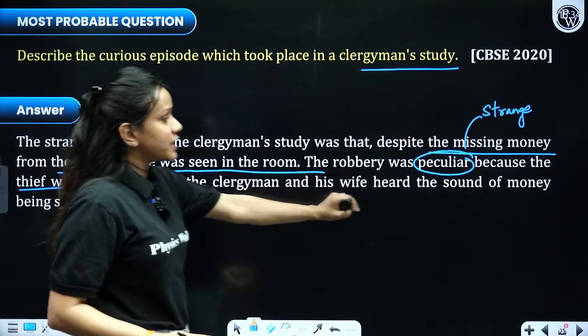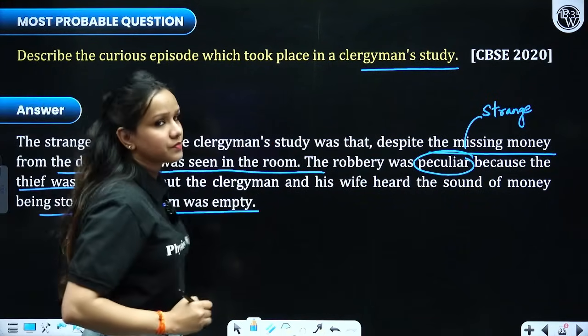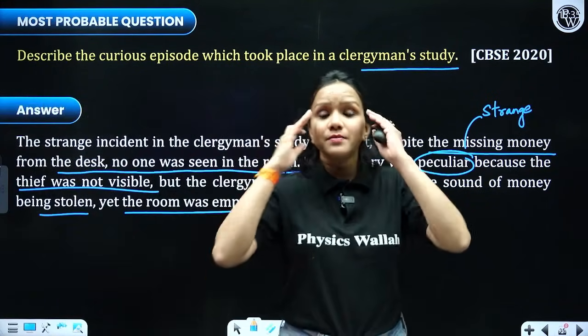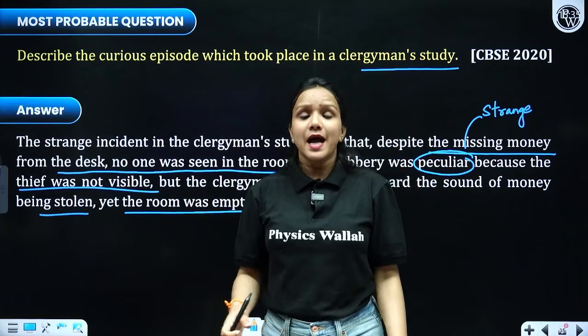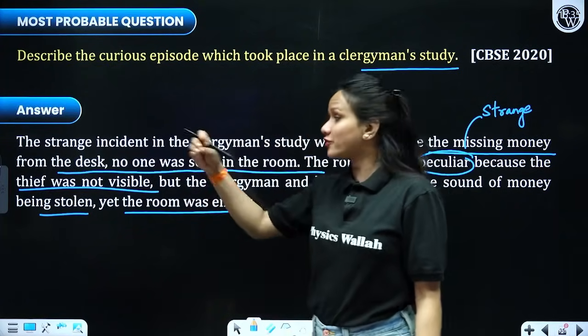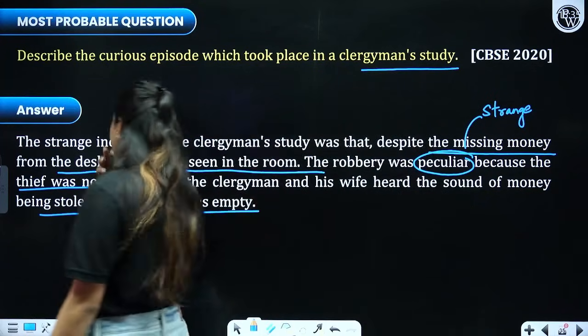The clergyman and his wife heard the sound of money falling, but still the room was empty. So, they became so confused. They had become so confused and the situation was so chaotic, they could not figure out who had stolen their money within no time, within just a few seconds.